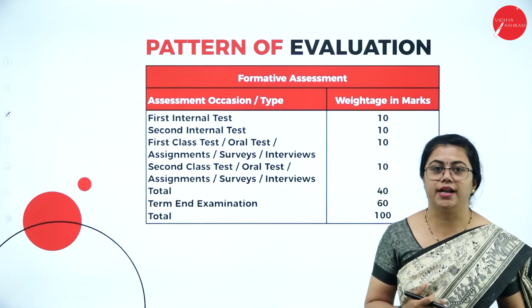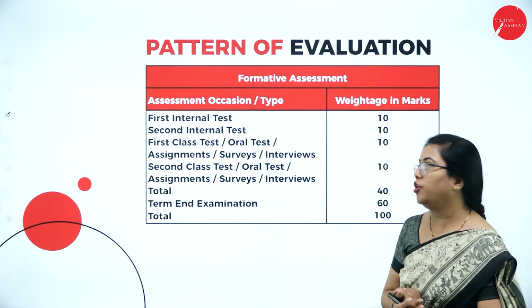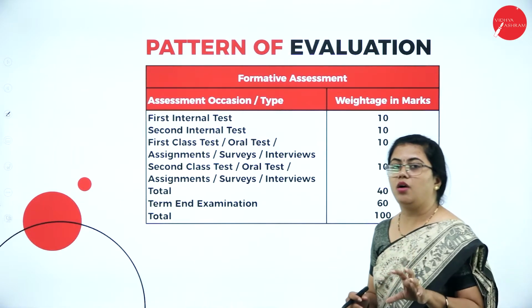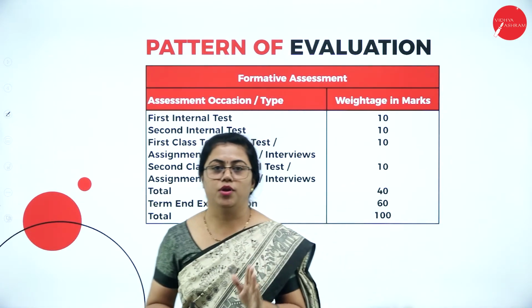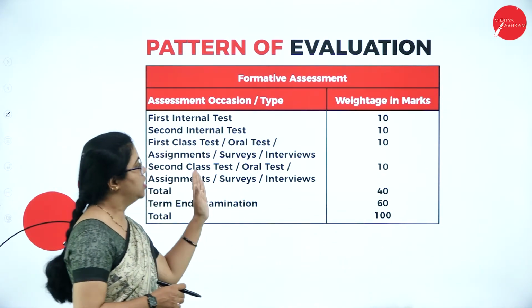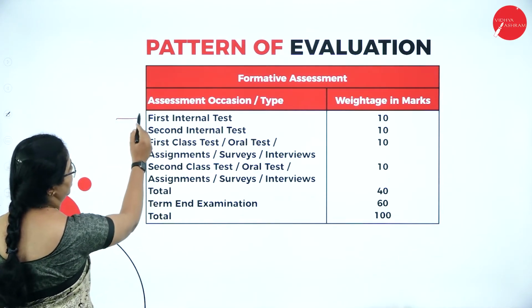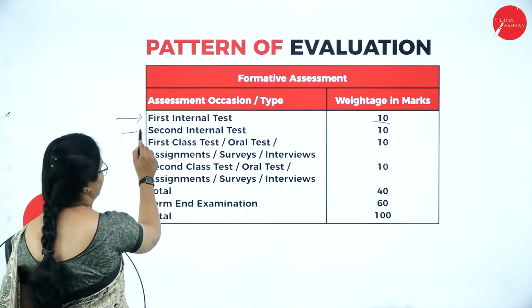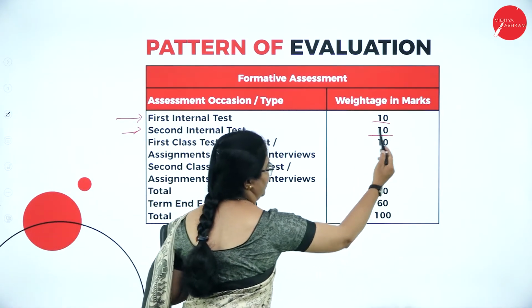We need to understand the pattern now. What pattern? We will be understanding the pattern of evaluation, that is, how your paper is evaluated. First, you have the first internal test for 10 marks. Then again the second internals, for 10 marks.